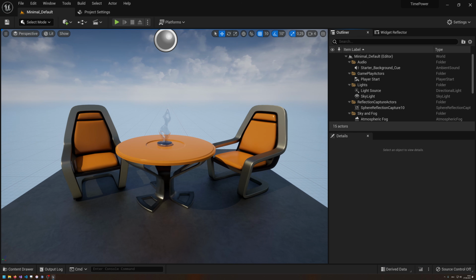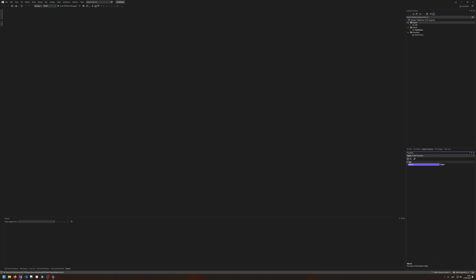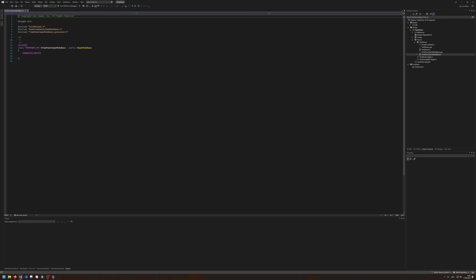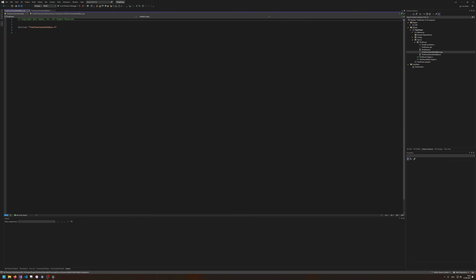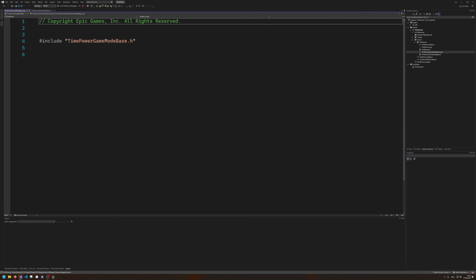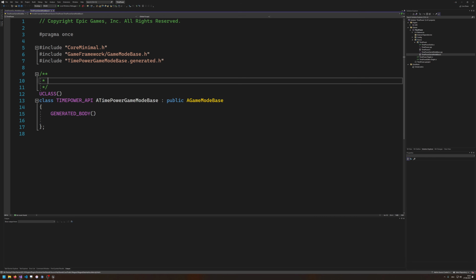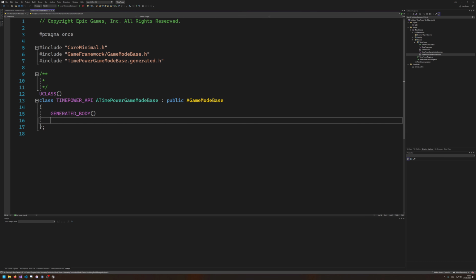Alright, here we go. We have our Unreal Engine project up and running, and we also have the Visual Studio solution that is currently being scanned by Visual Assist. We're going to give it a bit of time. I'm already going to open up the default game mode that has been created, to quickly check that everything is good, and to also zoom in, to 300%, so that you can read this a bit more clearly. And here we go. This is the game base.